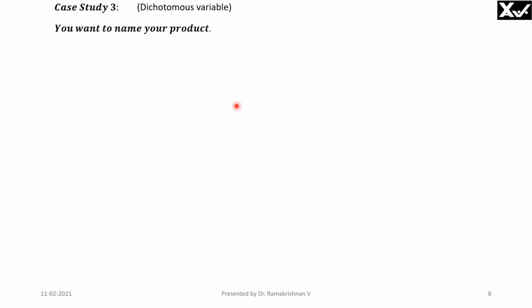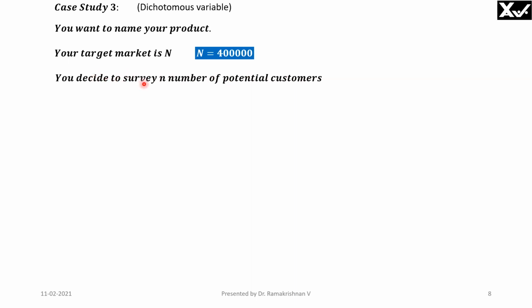Now, we'll take another case study for a dichotomous variable. You want to name your product, say name A. Your target market is say 4 lakh. You can't survey all the 4 lakh people. You can't go and ask all the 4 lakh people. So you decide to survey n number of potential customers, say 600 people. Small n is equal to 600. You got the following results.